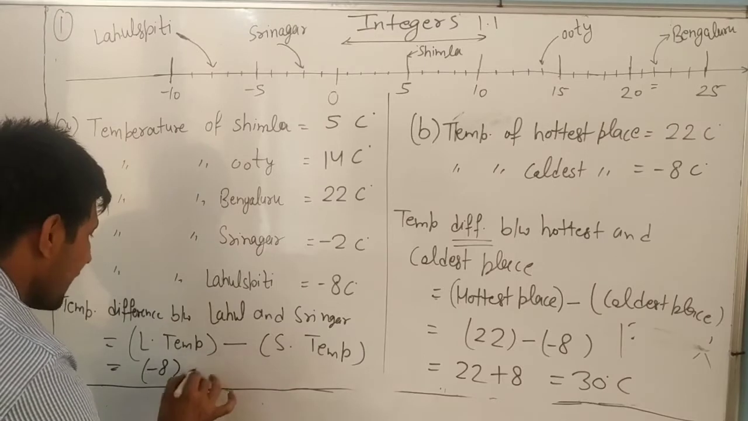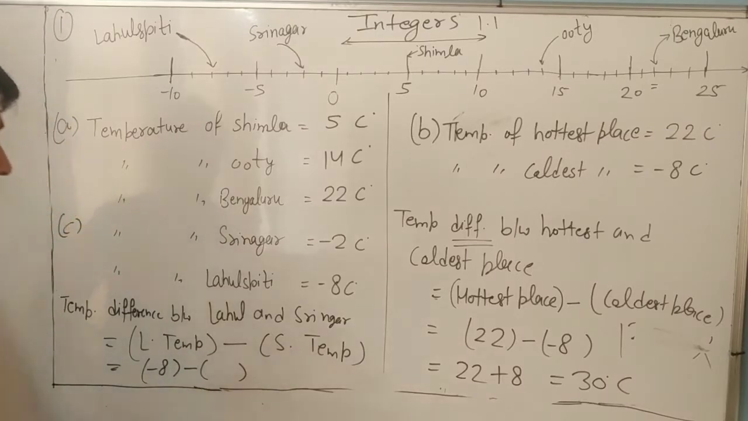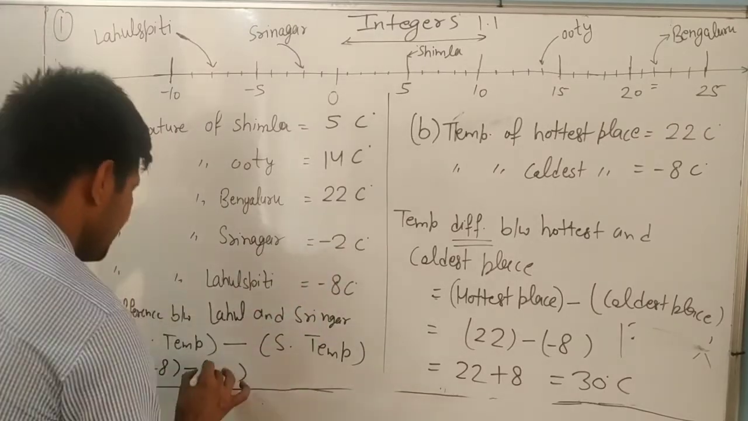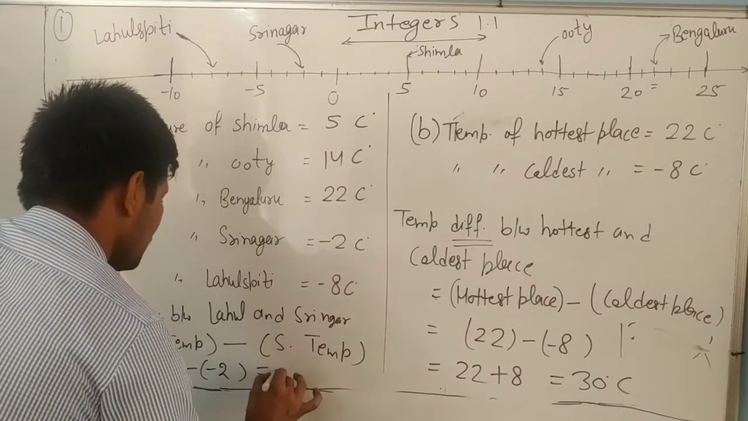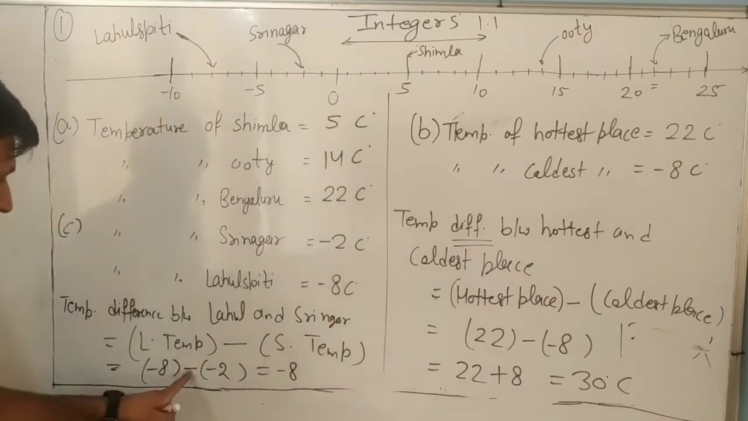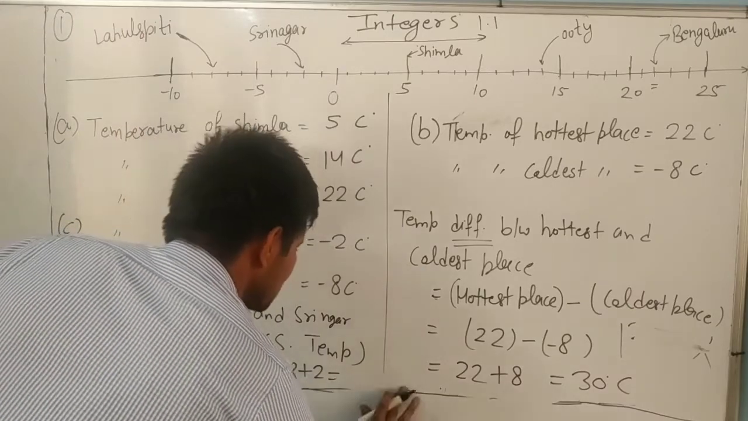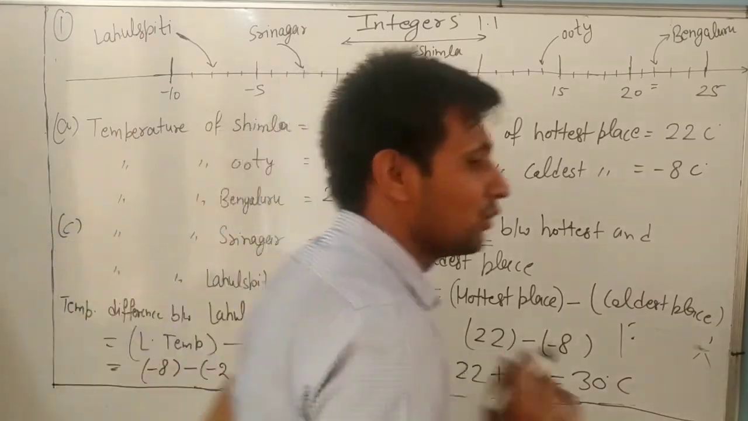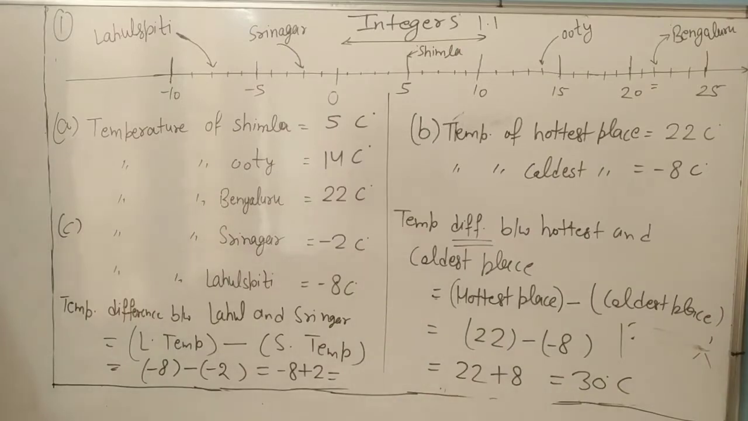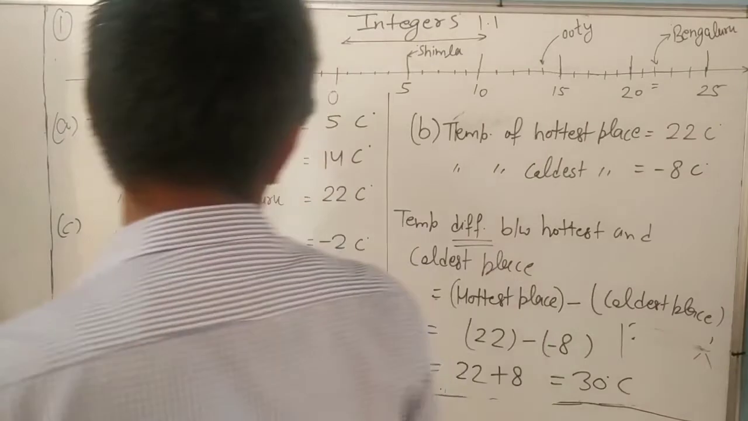Minus 8, negative, now in bracket. Temperature of Srinagar, minus 2, dear. Now minus 8, negative into negative, positive. And how to subtract, dear? How to subtract and add two positive and negative numbers?